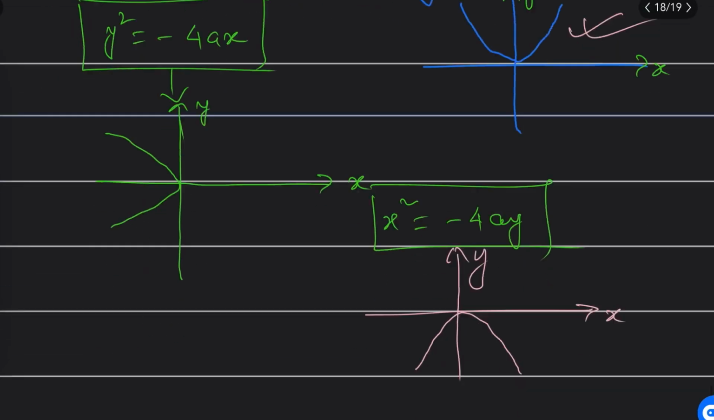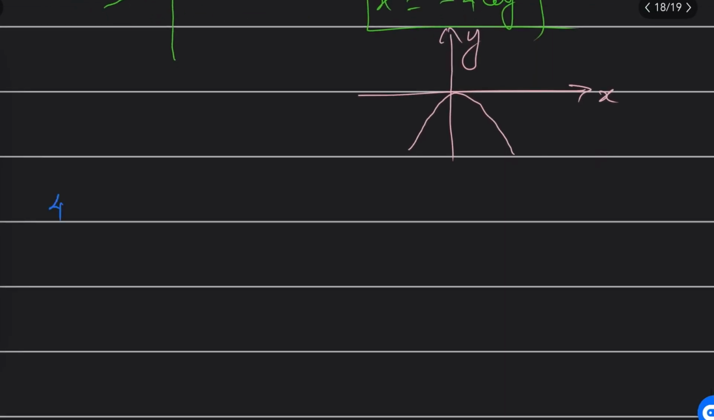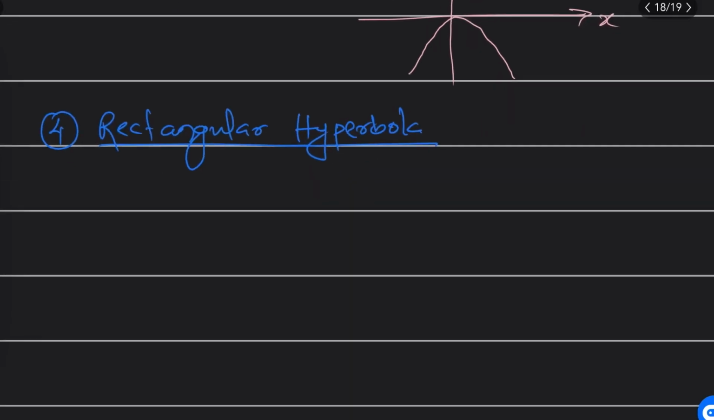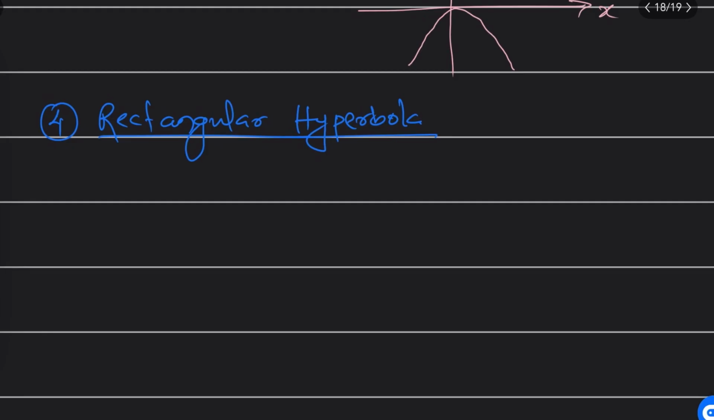Fourth, the rectangular hyperbola. The rectangular hyperbola looks like this. What is a hyperbola? I will discuss that later, not to worry. But I am discussing the rectangular hyperbola here first. Then I will discuss the ellipse and all. So the standard equation of the rectangular hyperbola: